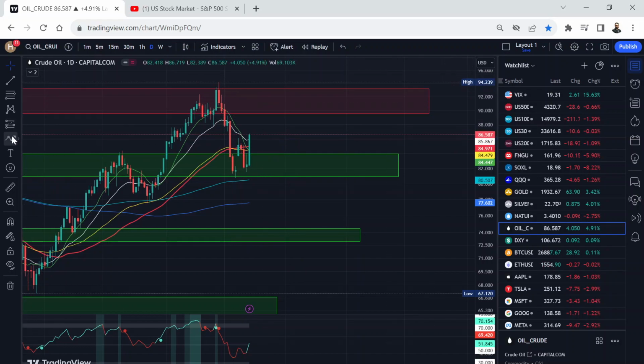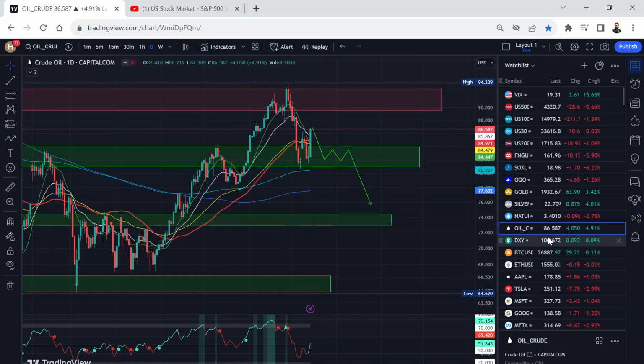I think this move should be followed by a downwards move. But let's see what happens. All right, this is a bullish move. I think we're going to consolidate here and then eventually go down, but let's see if that happens or not.